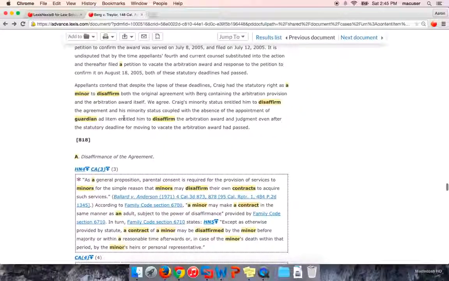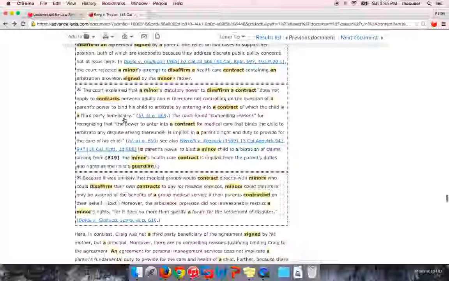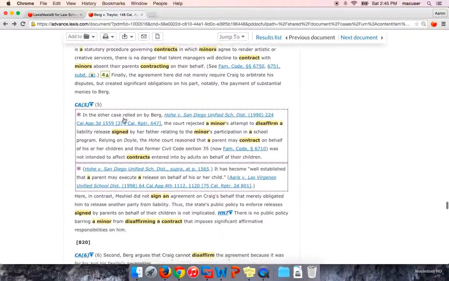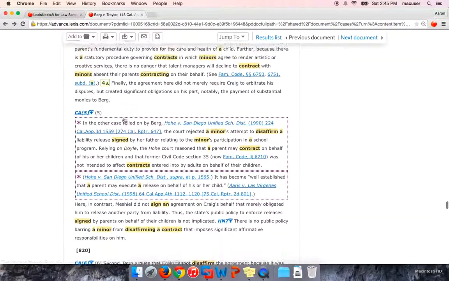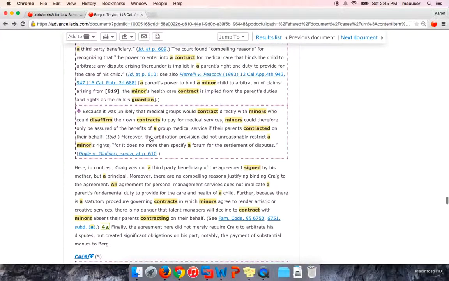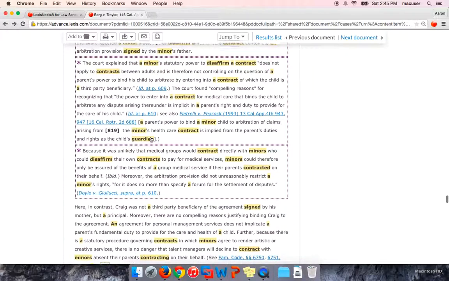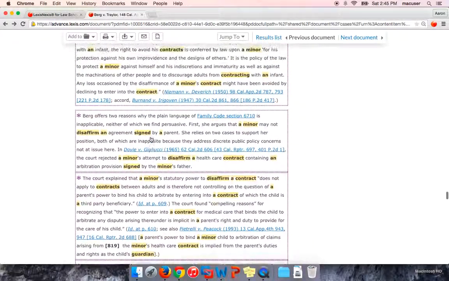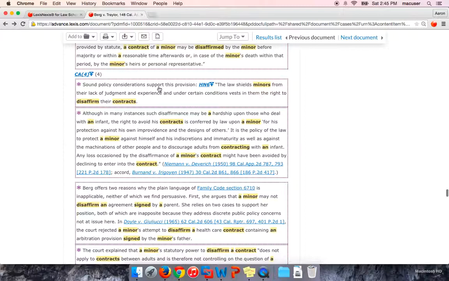So as you scroll through, I'm actually going to scroll down to find Headnote 6 again. There we go. So here this box is around Headnote 6.